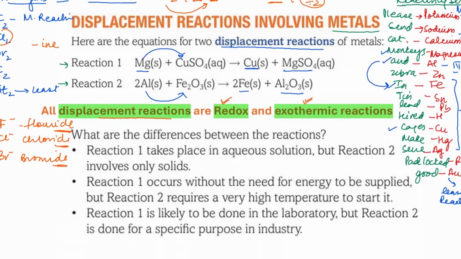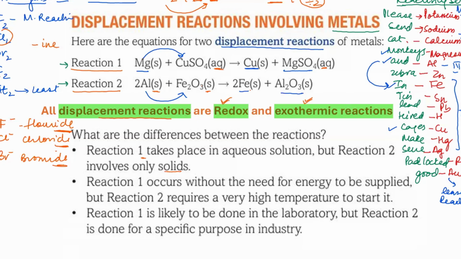Okay, now what are the differences between the reactions? Reaction 1 takes place here. Now that they have given us reaction 1 and 2, there's something more to ponder upon. The displacement reactions take place in solid substances as well, where all the components are solid. So they're talking about reaction 2 being where all the components are solid, and reaction 1 being where some of the components are aqueous. Okay, so let's see what they say about these two. Reaction 1 takes place in the aqueous solution, but reaction 2 is only in solid.